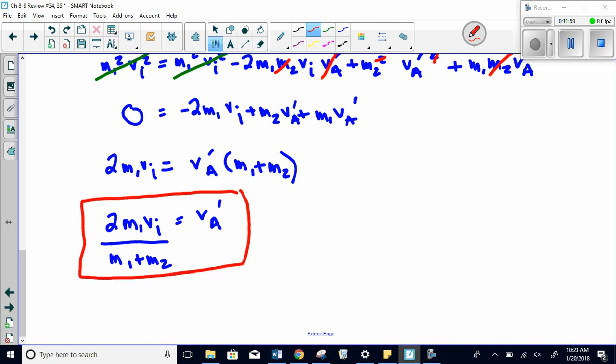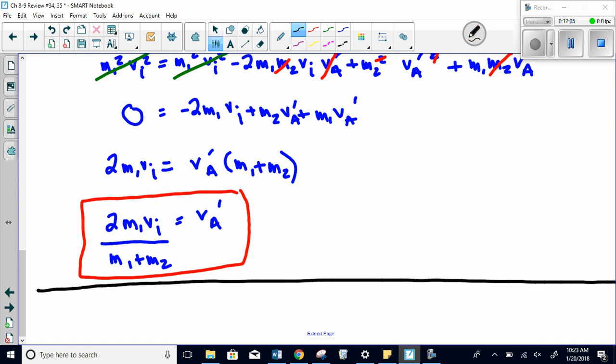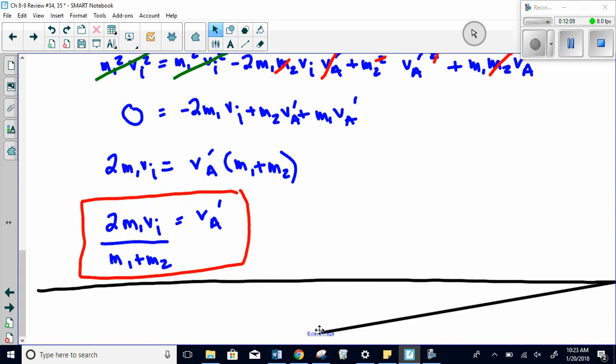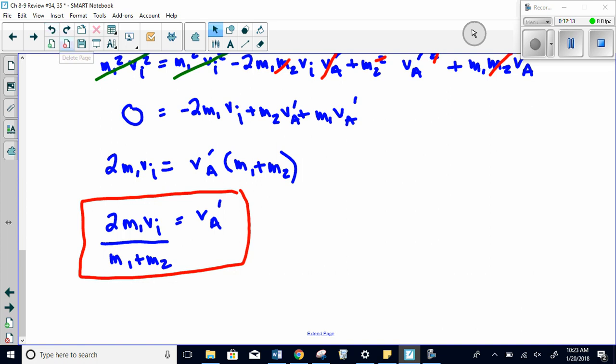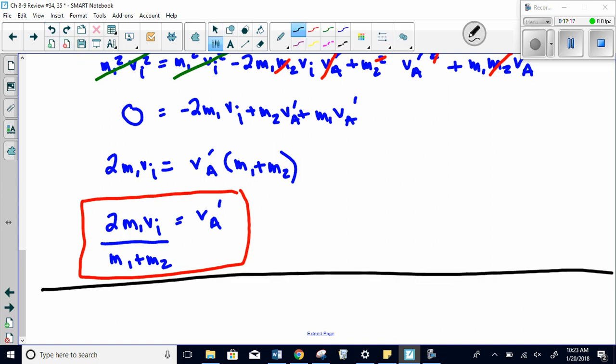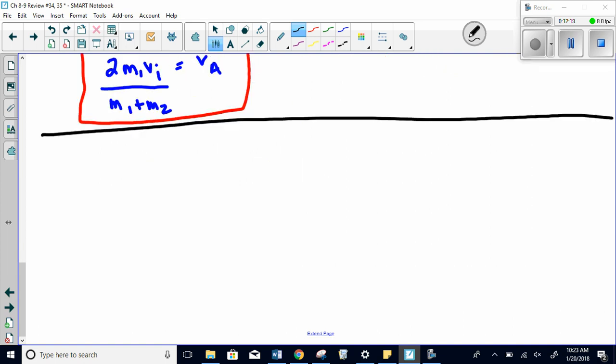The goal of the problem was to determine a ratio of VA over VA prime. Gotta love smartboards. Let me try a new line here, extend the page. So VA over VA prime.